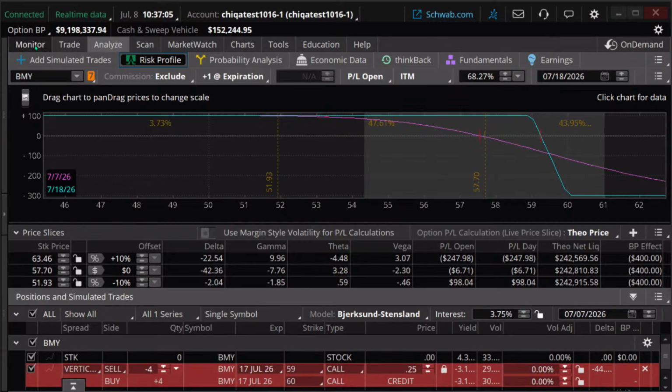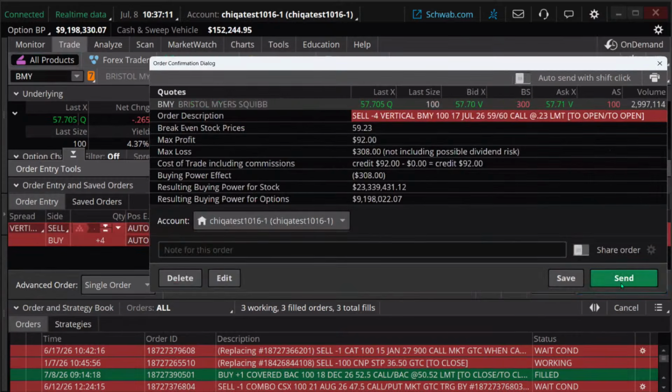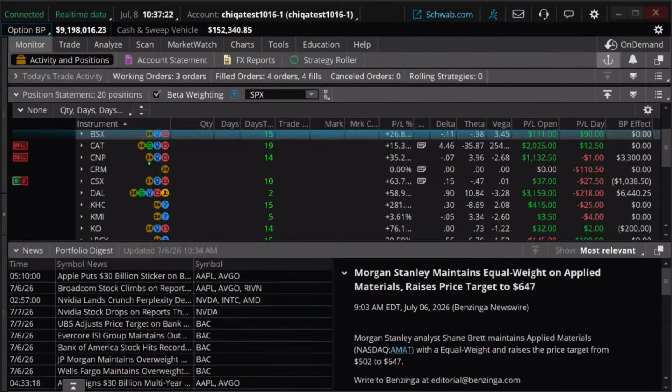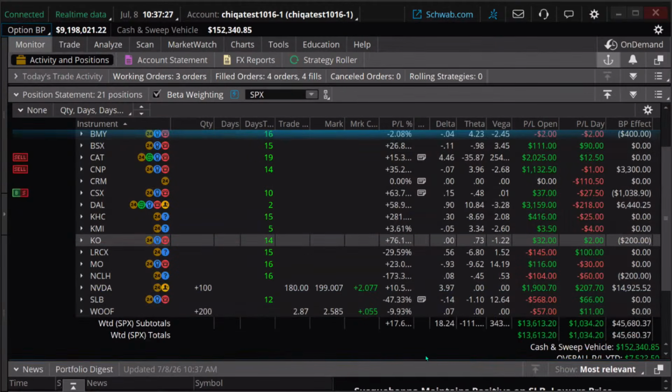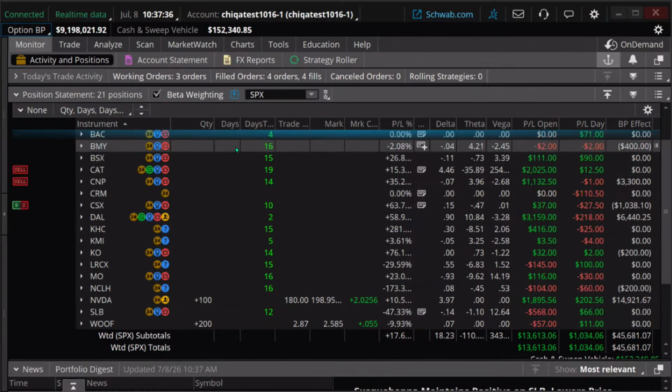But let's do this. I'm going to send this trade, and I'm going to confirm and send. Oh, I don't have groups here. I'm going to send this trade. So we just sent that. And then what we can do is we can look at our portfolio. We get rid of this. And we can look and our beta weighted delta didn't affect it much, okay? Because we did that vertical spread here.